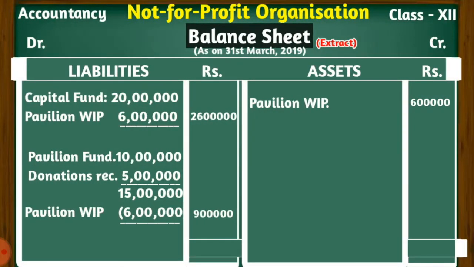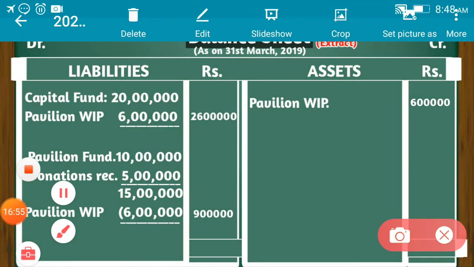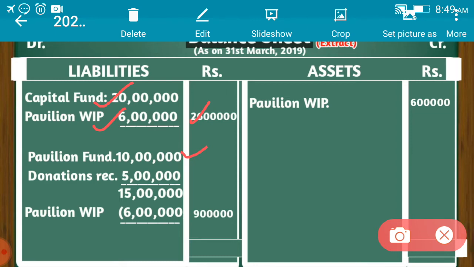Here we have the solution. Capital fund, we have 20 lakhs and we have added rupees 6 lakh to it for pavilion work in progress, the amount that we had spent for the construction of pavilion, 26 lakh in the outer column. Similarly, pavilion fund of 10 lakh was there, rupees 5 lakh was further received as donation, and whatever amount has been spent for the construction of pavilion has been deducted from it, and the final amount of rupees 9 lakh has been shown in the outer column.